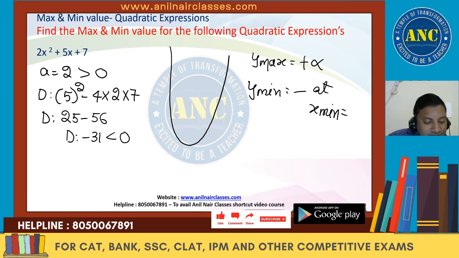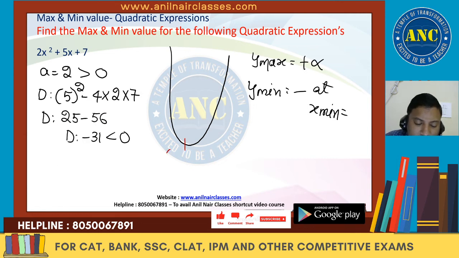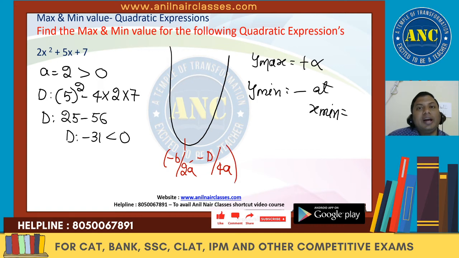2x square plus 5x plus 7. Now we have already seen x minimum is minus b by 2a, and y minimum is minus d by 4a, if you are not able to determine the roots. Otherwise use this notation. So this is minus 5 by 2 into 2, which is minus 5 by 4. Minus d by 4a is minus of minus 31 divided by 4 into 2.